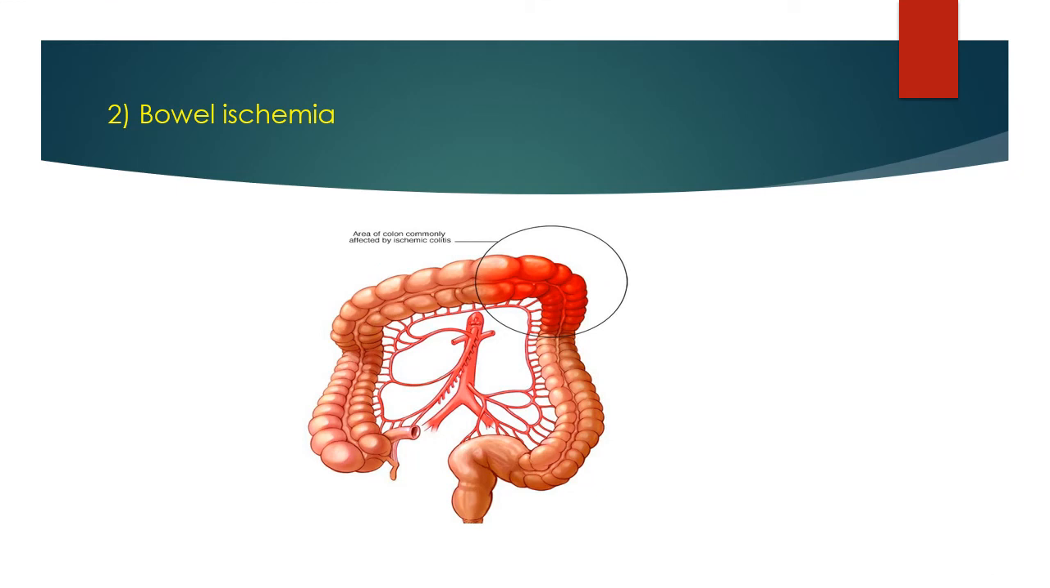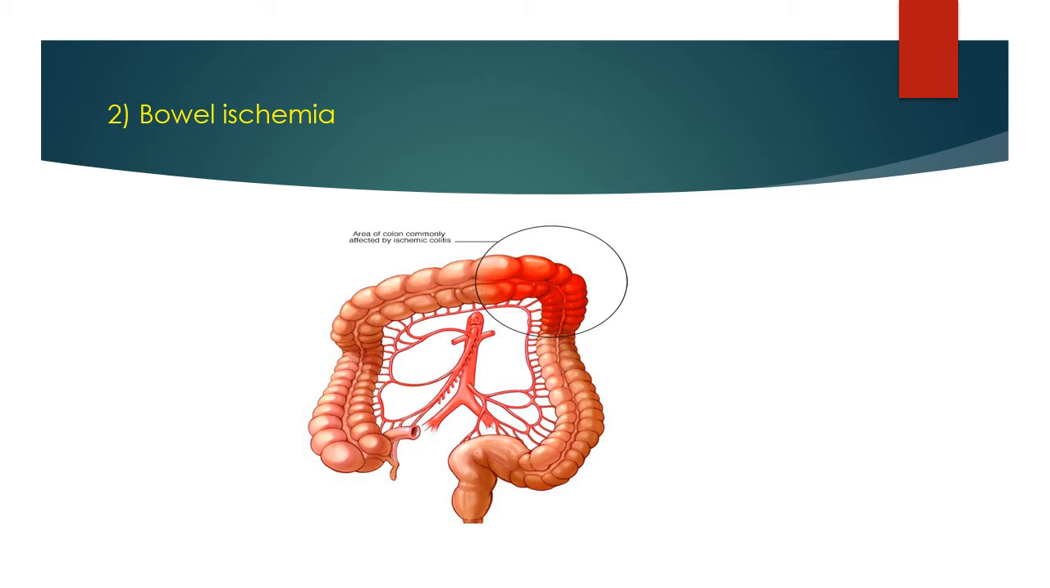The next one is bowel ischemia. Both the large and small intestine can be affected by ischemia, and ischemia of the large intestine may result in an inflammatory process known as ischemic colitis. Inflammation means swelling or redness. Ischemia of the small bowel is known as mesenteric ischemia. If the small bowel is affected it is known as mesenteric ischemia, and if the large intestine is affected it is known as ischemic colitis. Here is the picture of the affected large intestine.